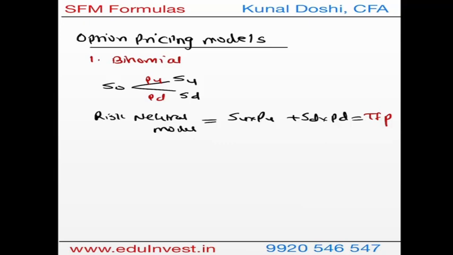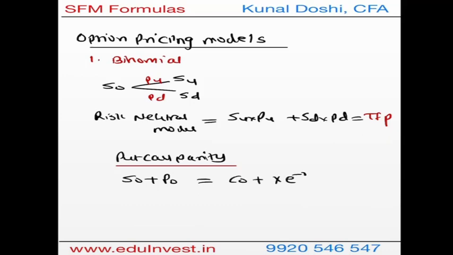The second thing I'm going to focus on, not on the option pricing model, is put call parity, which is very crucial. Put call parity is an interesting parity where you have two positions. You have a spot plus the put, which should be equal to the call plus the present value of the strike rate invested in a risk-free bond.